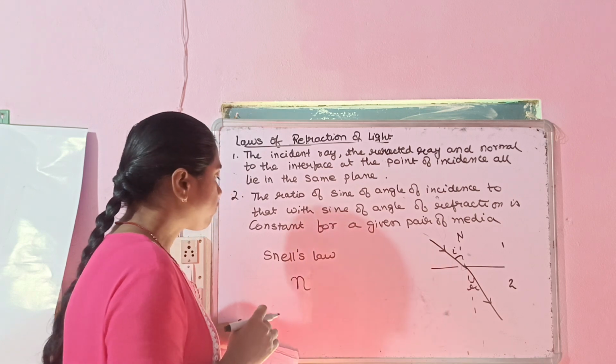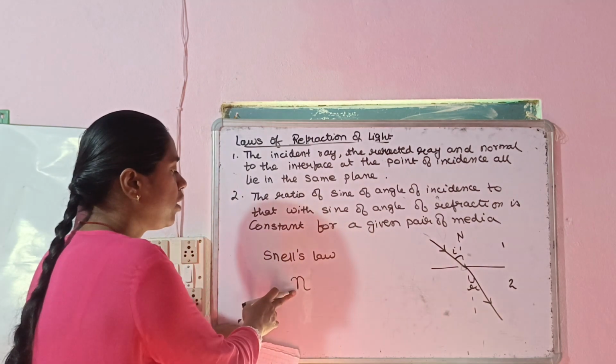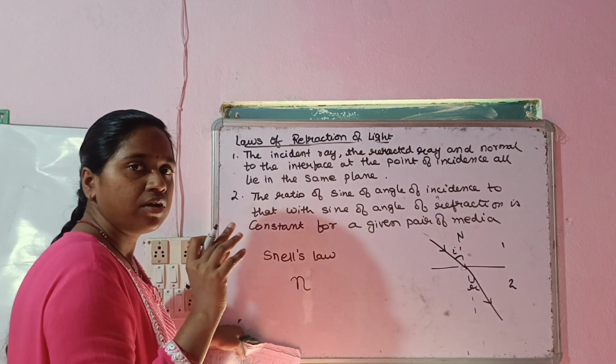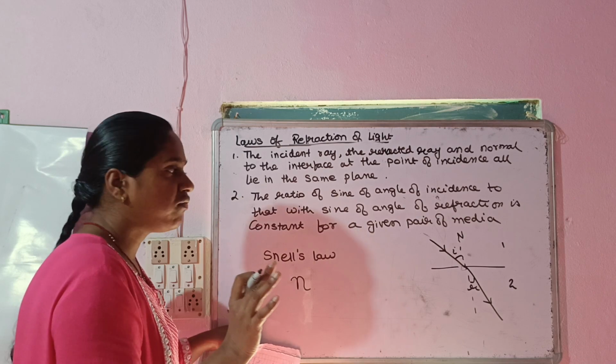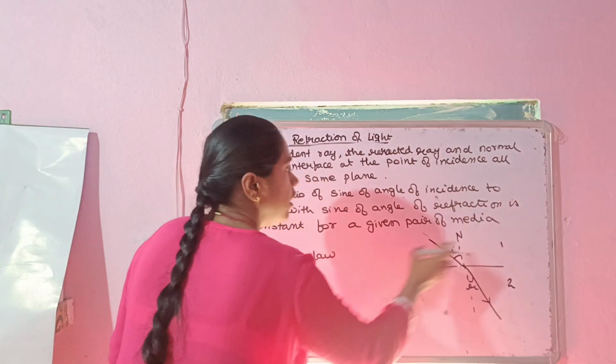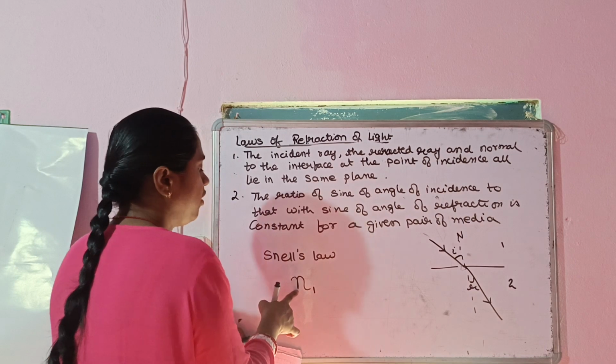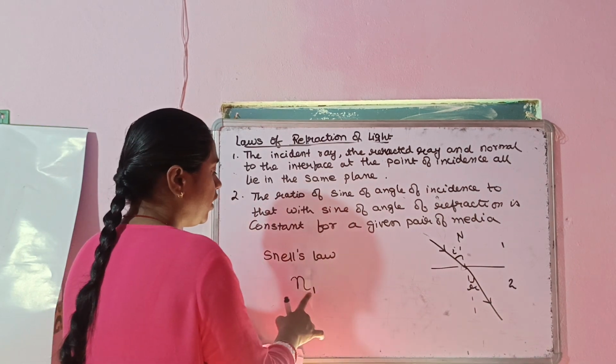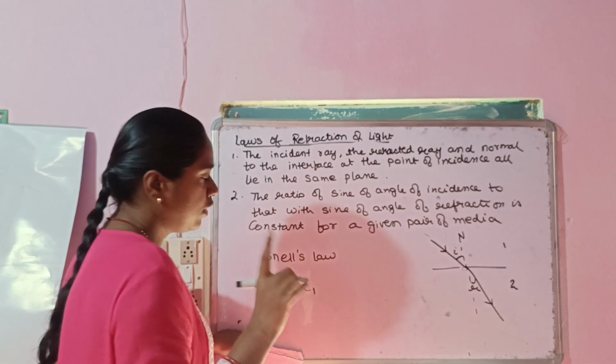Okay, so refractive index is denoted by the symbol n. For a particular medium there is a particular refractive index. So the first medium will have the refractive index n1.